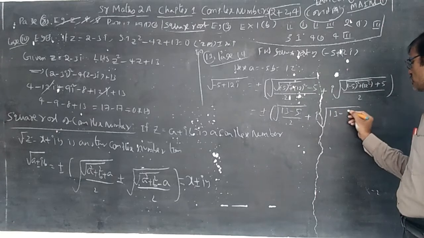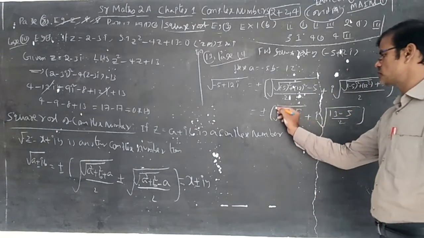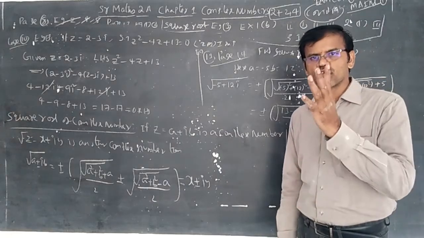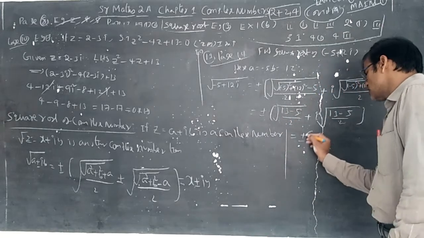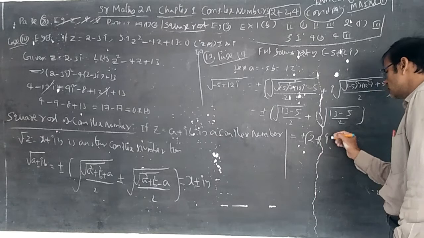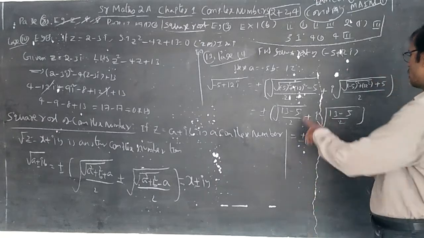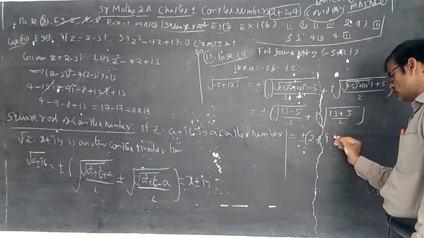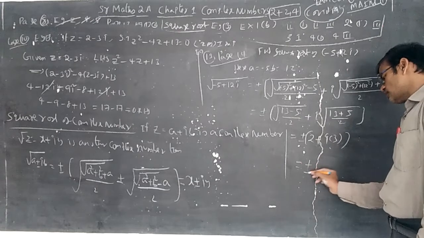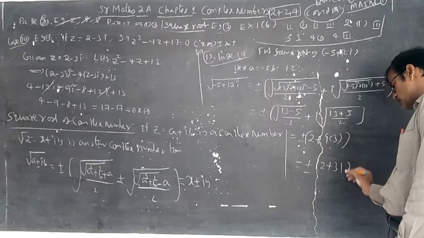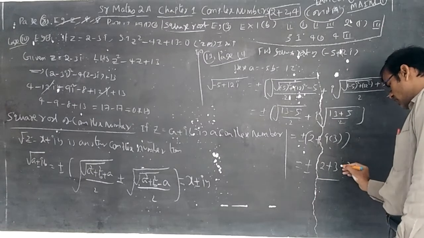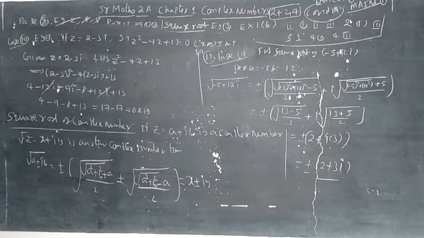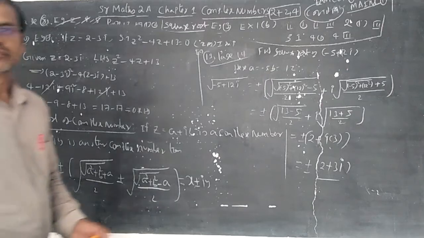Now you can write root of 13 minus 5 whole by 2, plus i into root of 13 plus 5 whole by 2. What is the value? 13 minus 5 becomes 8, 8 by 2 becomes 4, root 4 is 2. Plus i into, here plus 5, 13 plus 5 becomes 18, 18 by 2 is 9, root 9 is 3. That's all. So the square root of the given complex number is plus or minus 2 plus 3i. This is the simple method to calculate the square root of the given complex number.